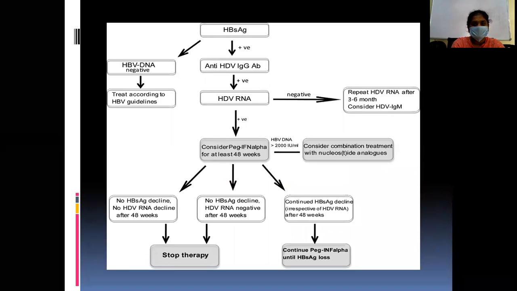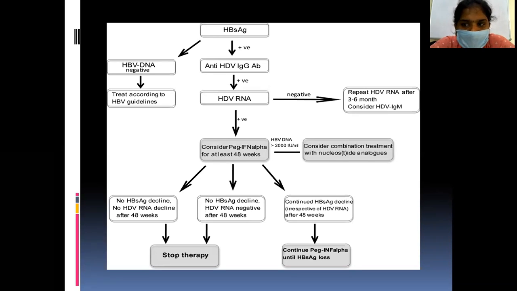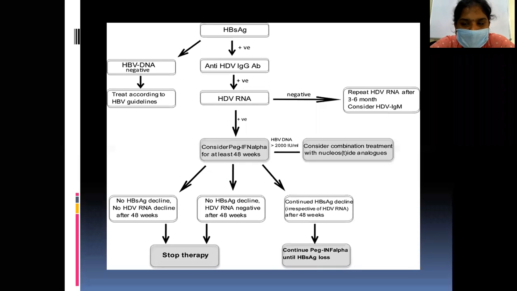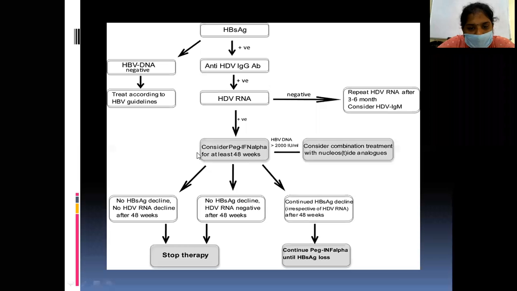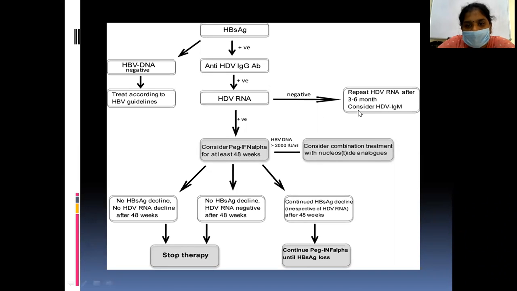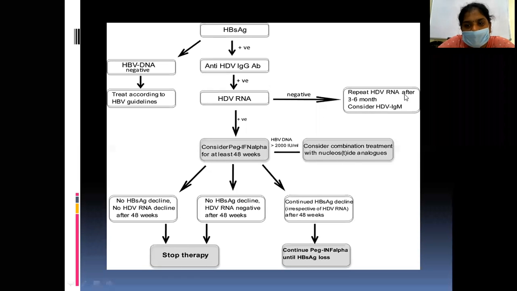So the hepatitis B surface antigen, if it is positive, then we'll go for hepatitis B DNA. If it is negative, treat according to the hepatitis B guidelines. We are not going to discuss hepatitis B in detail as it was already discussed in the previous class. If anti-hepatitis D IgG antibodies are positive, then we are going to do hepatitis D RNA. If it is positive, then we'll consider the treatment for hepatitis D. If it is negative, then repeat the hepatitis D RNA after 3 months.